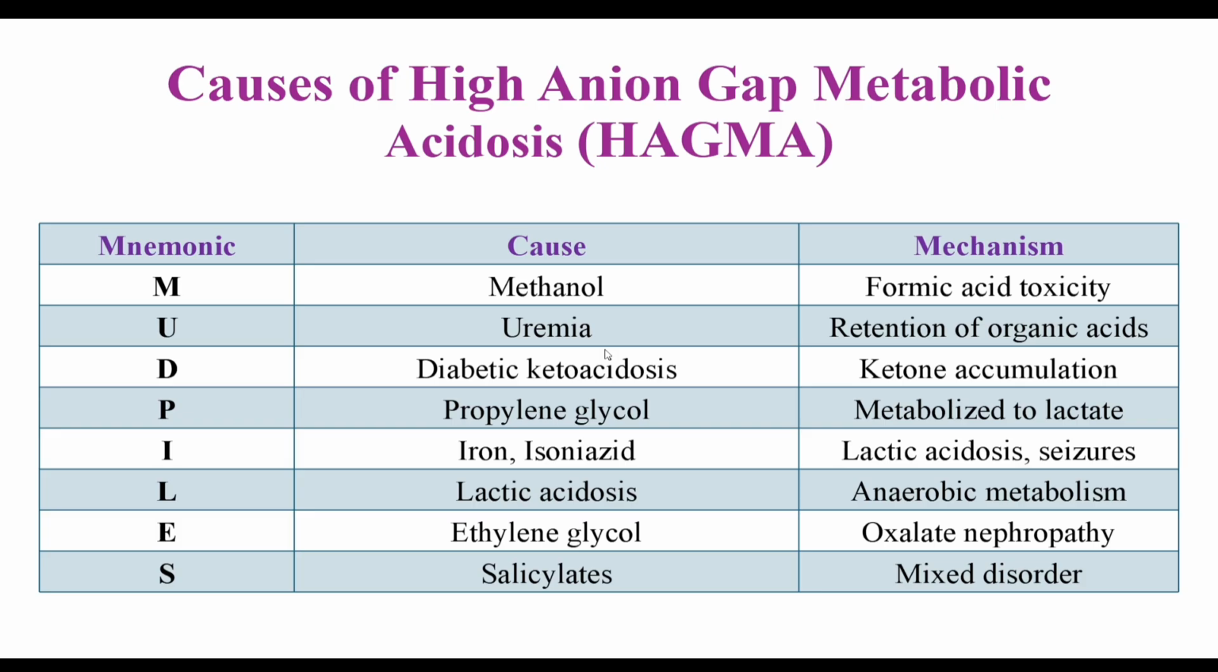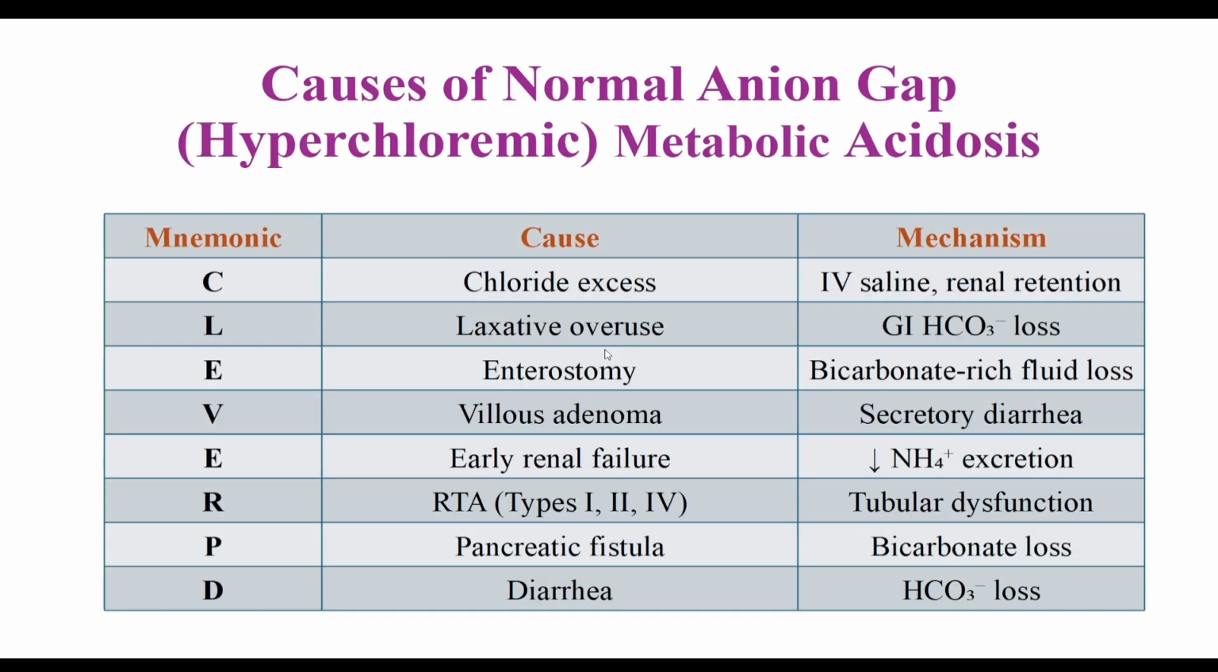Now see the mnemonics of high anion gap metabolic acidosis. The mnemonic is MUDPILES. We all know this. Then see the causes of normal anion gap metabolic acidosis. The mnemonic is CLEVER PD. We also know this well-known mnemonic.